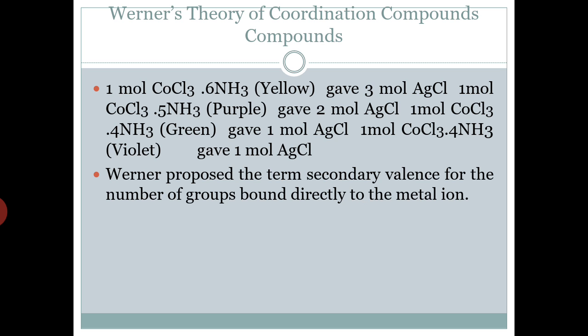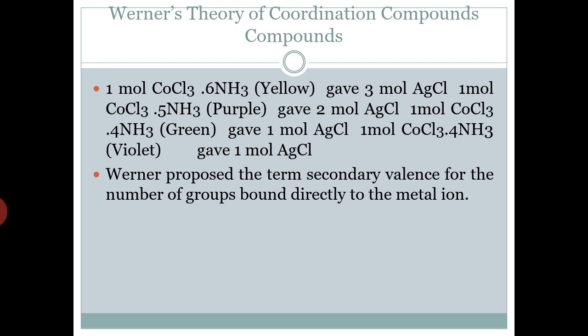And 1 mole of cobalt chloride dot 4 ammonia, where the associated ammonia is 4 molecules and which is green in color, gives 1 mole of silver chloride. And when we took 1 mole of cobalt chloride dot 4 ammonia, which is violet in color, it also gives 1 mole of silver chloride. So how will we distinguish between the different colored compounds? Yellow gives 3 moles, purple gives 2 moles, green gives 1 mole, and the violet compound, which has cobalt chloride and ammonia, gives 1 mole of silver chloride.